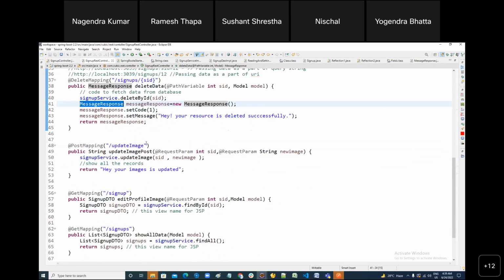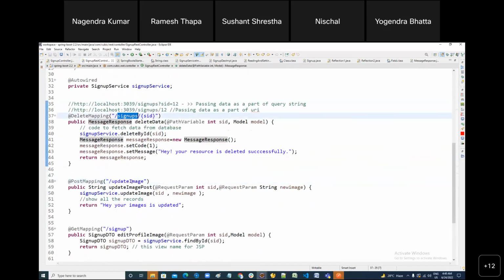Okay. So you want to update your image as well, right? Like here, if you want to update your image, see the URL patterns. Signups slash. Here you can use PatchMapping because you are just updating only one partial attribute. You want to update the signup's image, right? So you want to pass two parameters. This is my first parameter, which I'm passing as a part of the URI. And this is my second parameter, which I want to pass as a part of the URI. Is it clear or did you get confused?